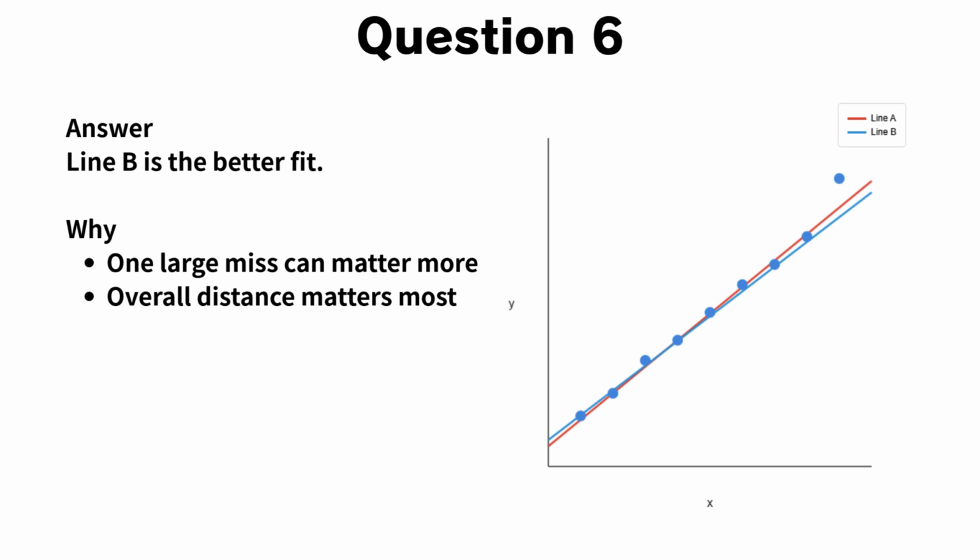In other words, one extreme error can outweigh many small ones. When you consider every point together, line B minimizes the total distance more effectively. That is why line B is the better fit for the data. Key takeaway: one outlier can strongly influence how a line is evaluated. On the SAT, always compare overall distance, not where the line looks neat. The best fit is the line that performs best across the entire dataset.